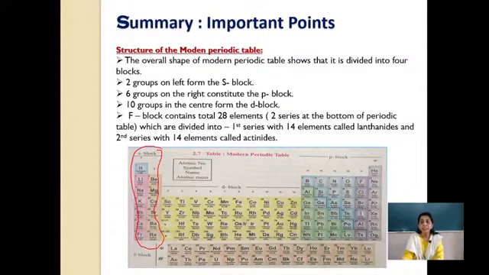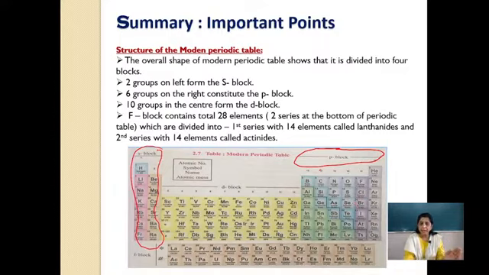Then come to the extreme right of the table, where you will see 6 groups: 1, 2, 3, 4, 5 and 6. These 6 groups form the P block. How to remember? If you remember the outline of the table in your mind, it becomes easy to recall these blocks, because when you appear for the exam, for the MCQs, this table won't be shown to you. You need to memorize it.